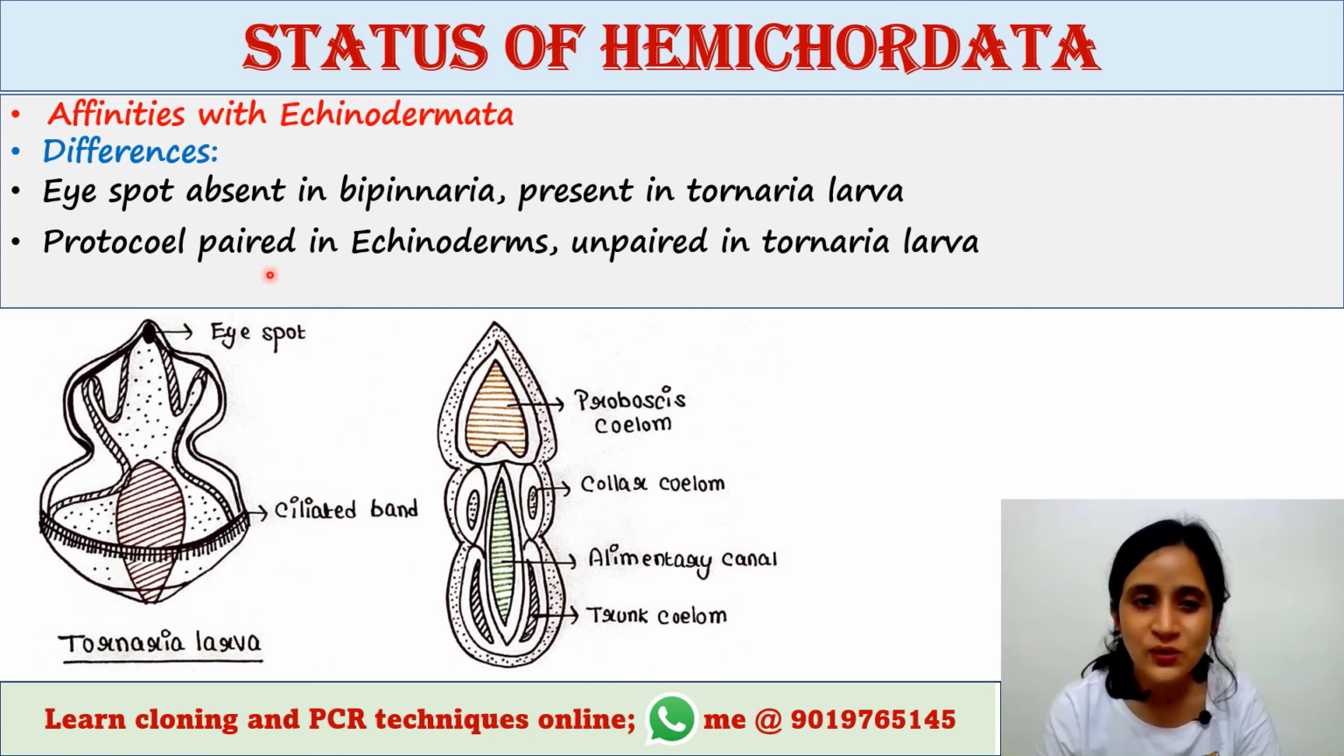And the protocoel is paired in echinoderms, whereas in Tornaria larva it is unpaired. In this picture you can see this is the proboscis coelom. This is unpaired because they have only one proboscis coelom in Tornaria larva, but in echinoderms they have two such coeloms, called protocoel. They have two protocoels, and in Tornaria larva they have only one proboscis coelom.